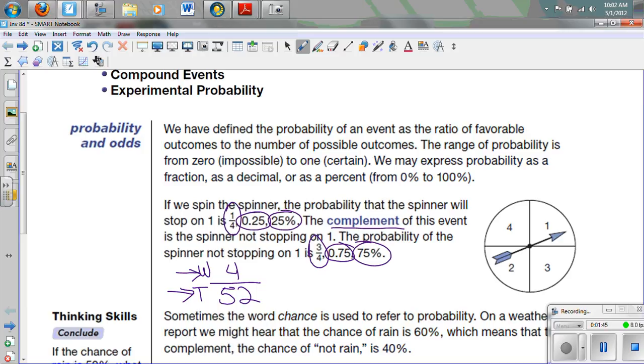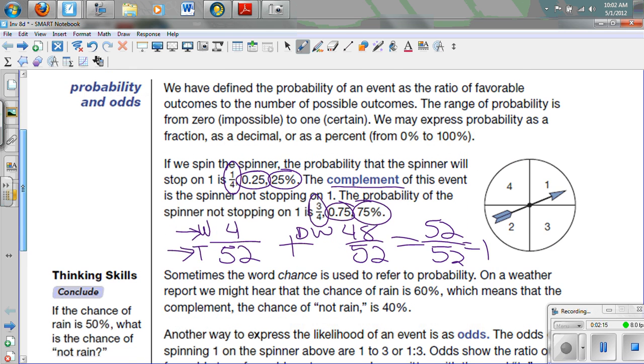So if 4 of them are kings, how many of them are not kings? And so what we don't want is the other 48 cards out of 52. Notice this, if we add them together, we should get 52 out of 52, which is 1. And so the complement of an event, along with the event, always add up to 1.